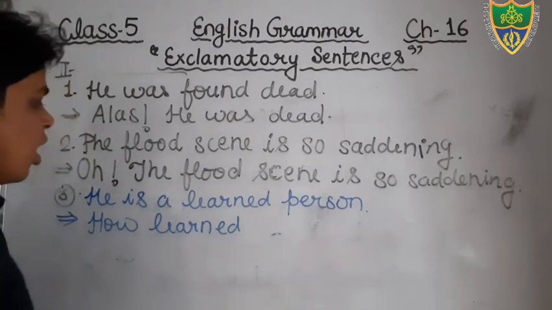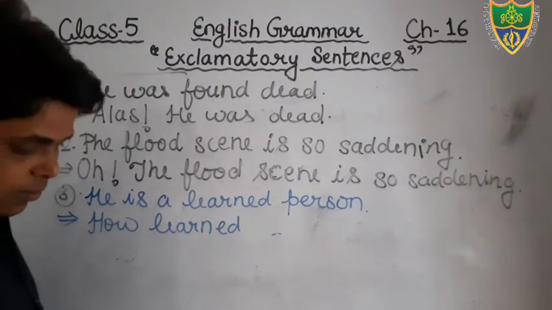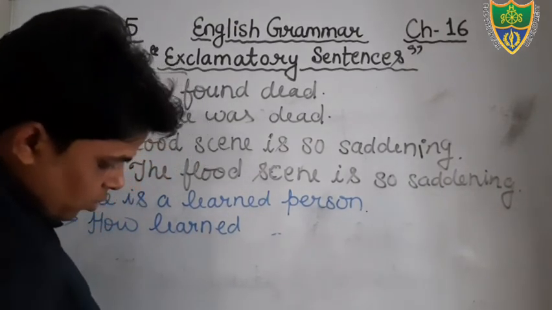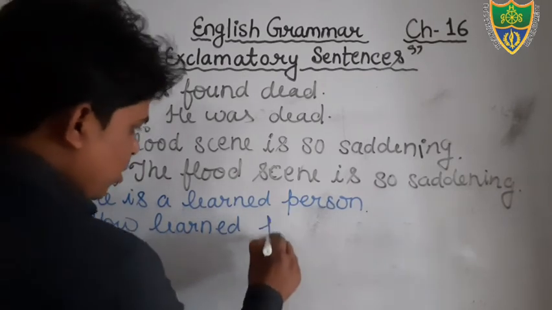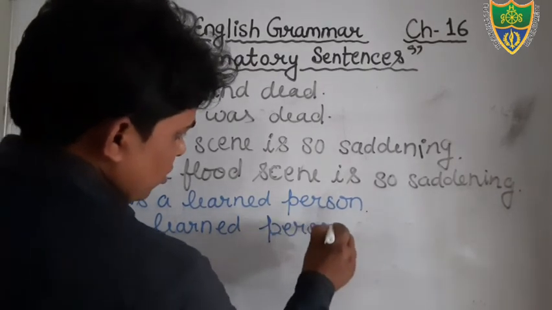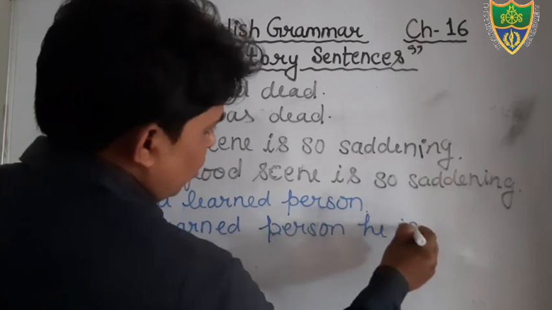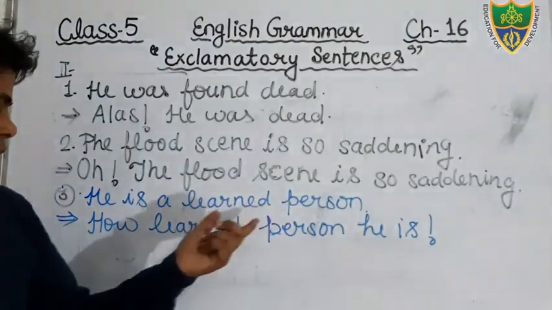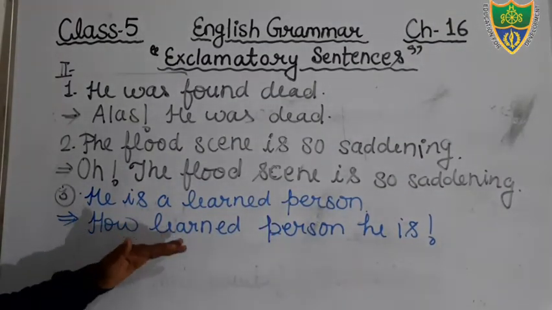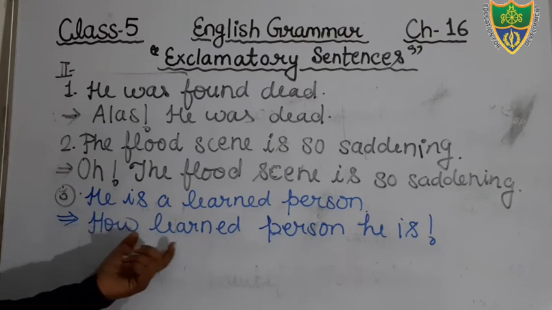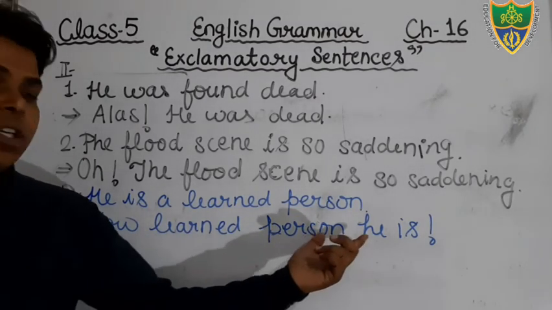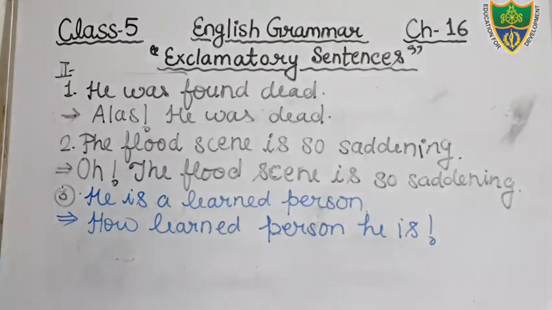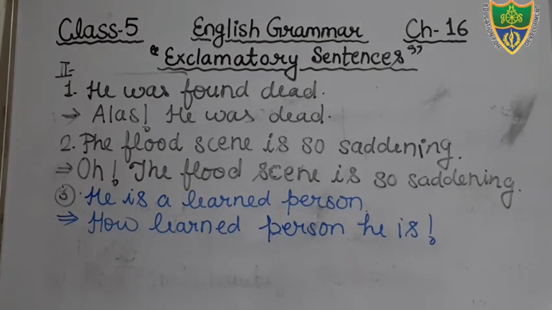You can also say how learned the person is. This is a kind of surprise. Okay? See, he is a learned person. We will change it into exclamation. Then we will write how learned a person he is. Okay, students? So just write down this sentence in your book.